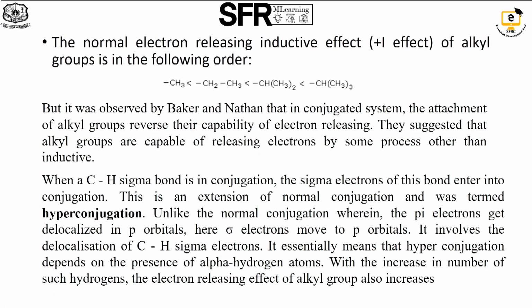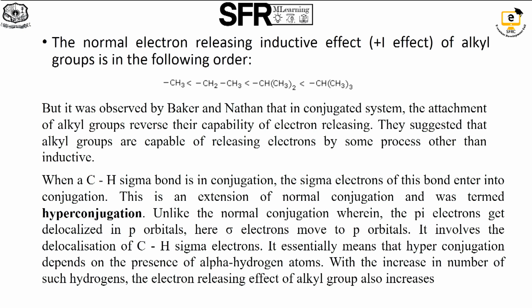The normal electron releasing inductive effect of the alkyl groups increases in the order from methyl to tertiary butyl. But it was observed by Baker and Nathan that in a conjugated system, the attachment of alkyl groups reverses their capability of electron releasing.